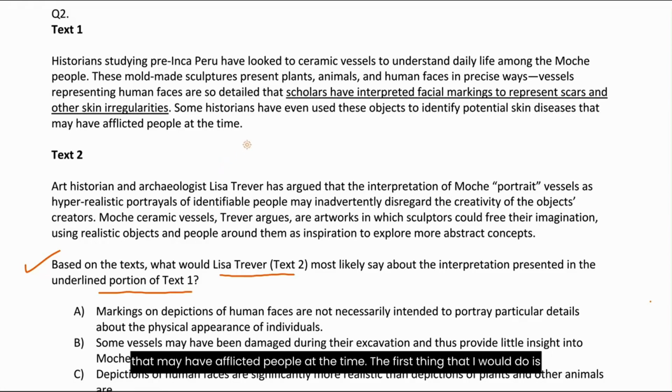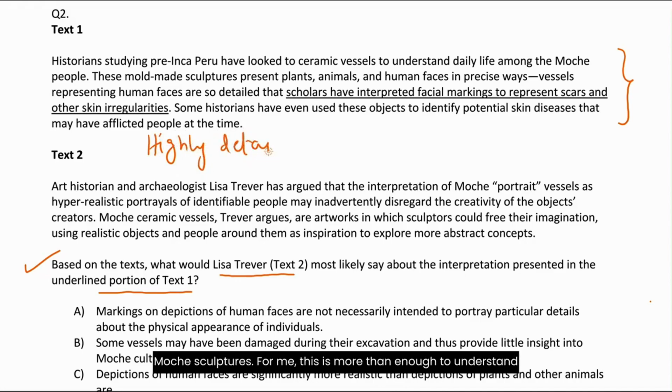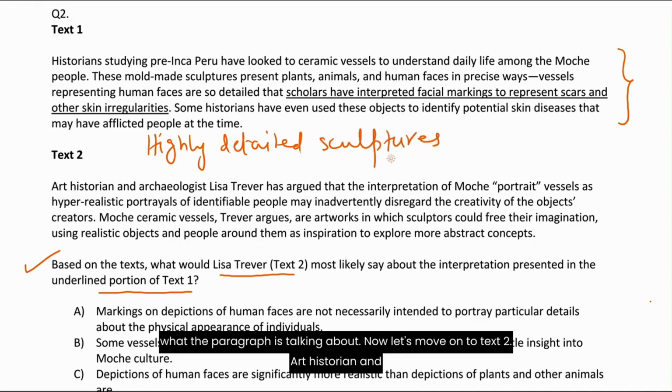The first thing that I would do is summarize this text. And it is pretty simple. What I will write is, so we have basically highly detailed Moche sculptures. For me, this is more than enough to understand what the paragraph is talking about. Now let's move on to text 2.